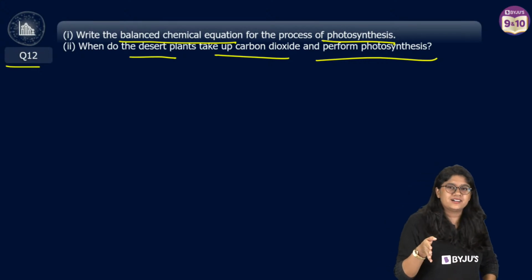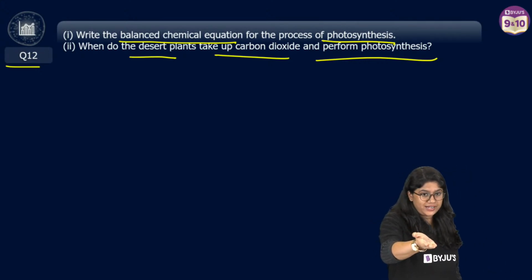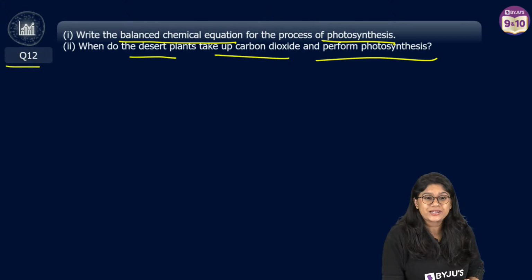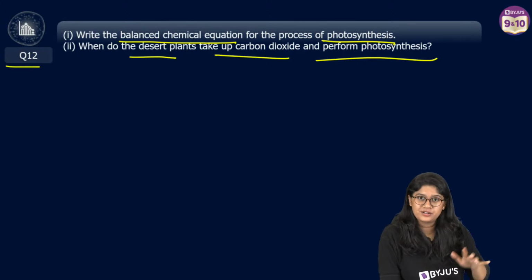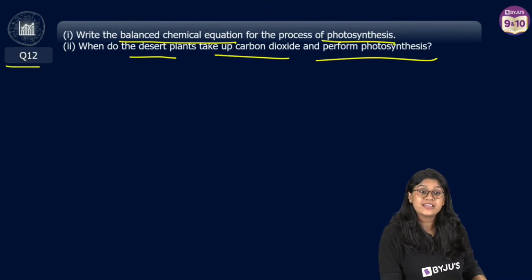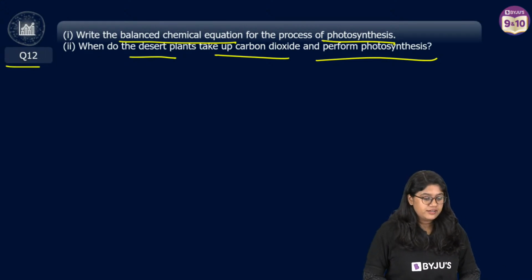If you can, you can quickly write about the reaction of photosynthesis. Jaldi say, everyone. Harsh, I would request you to go back and see the part if you have any confusion. Yes, very good. And when do desert plants take up the carbon dioxide?